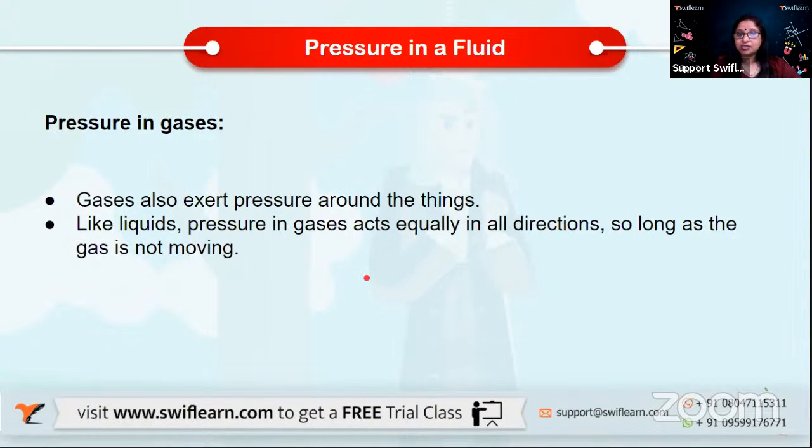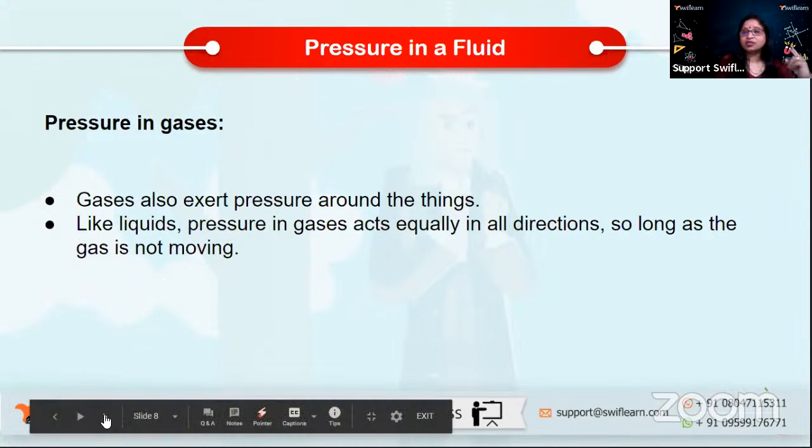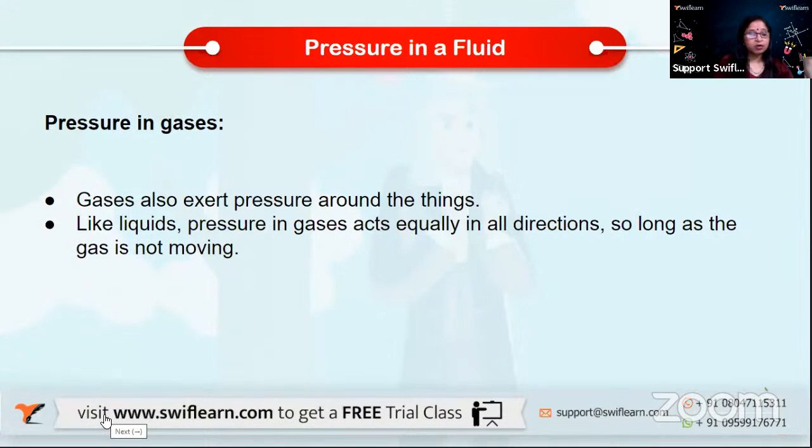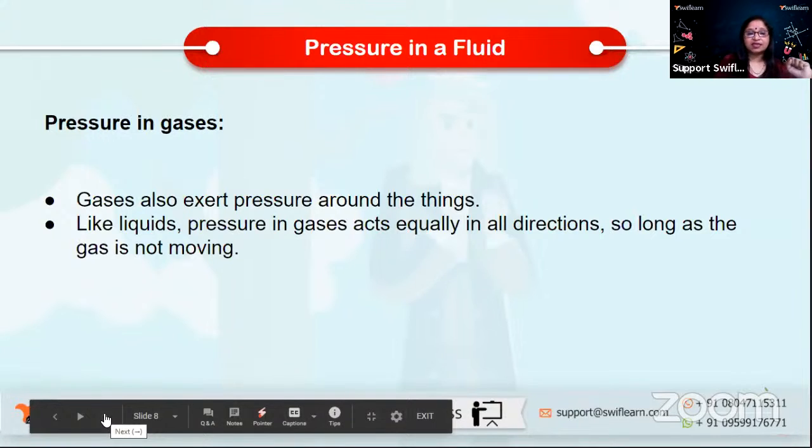Like liquids, pressure in gases also acts equally in all directions. That is something you have to understand and remember. So equally in all directions, both in liquids as well as in gases, as long as the gas is not moving or in motion. These are the two concepts we've learned about pressure in a fluid, that is in a liquid as well as in a gas.